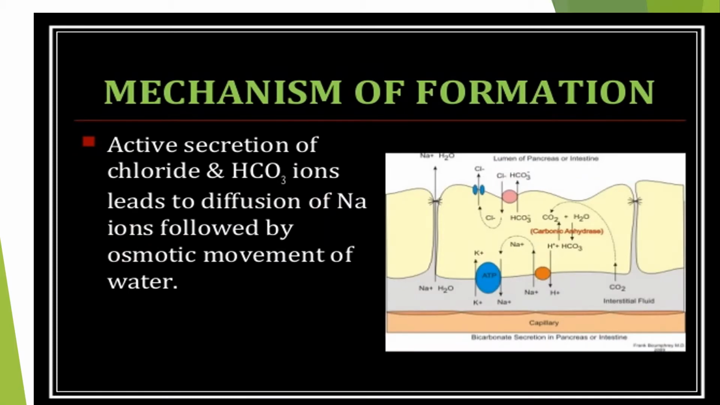Active secretion of chloride and bicarbonate ions leads to diffusion of sodium ions, followed by osmotic movement of water. Water moves by osmosis, and active secretion of chloride and bicarbonate, as we see in this picture.